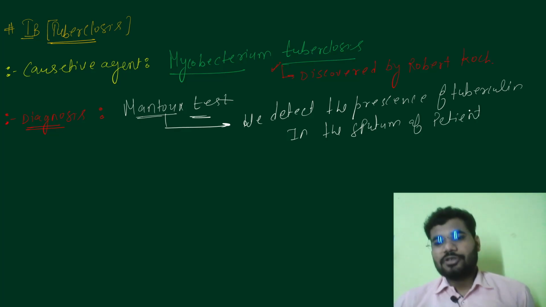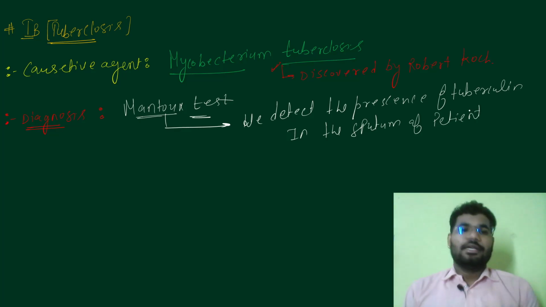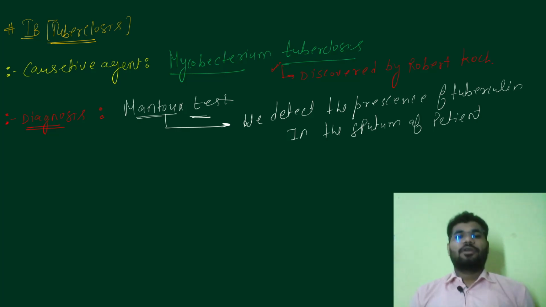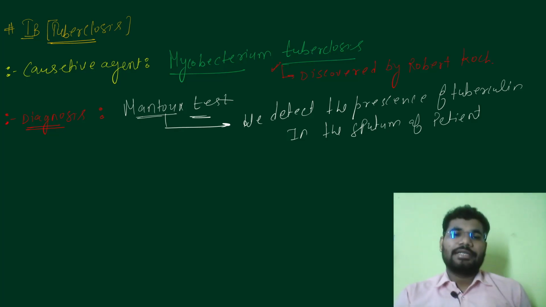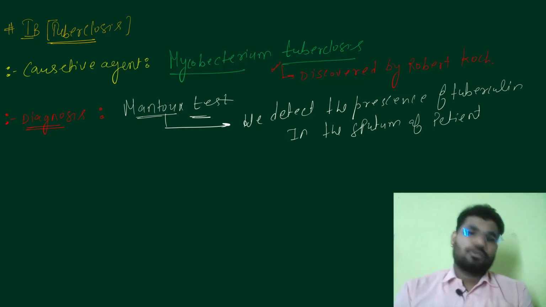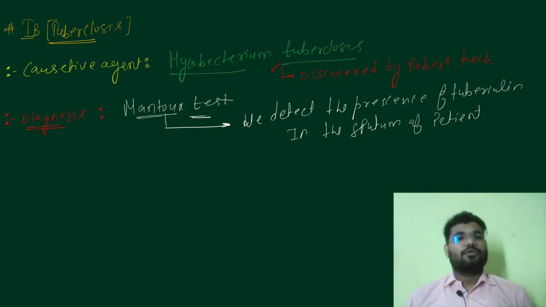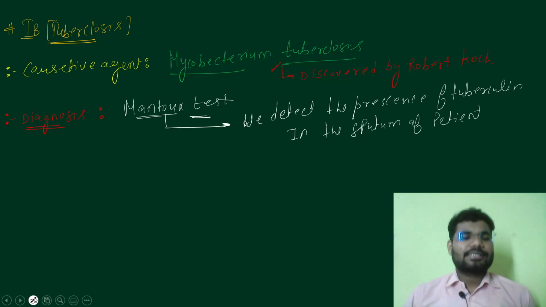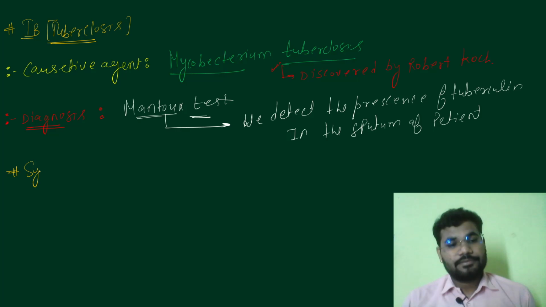Okay, let us now talk about the symptoms. Let's repeat again: we are talking about TB, the causative agent of TB is Mycobacterium tuberculosis, and we can detect TB through the Mantoux test. I'm sure you have heard that a cough for more than 2 weeks may result in TB, so the patient should definitely go for testing, right? The most common symptom in TB is a persistent cough.